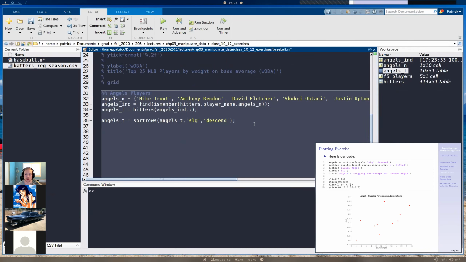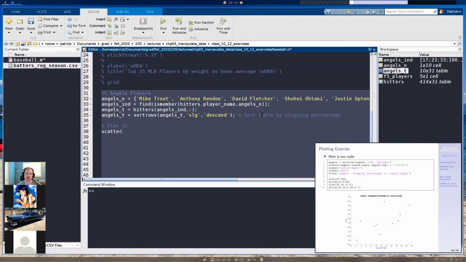Okay, so we have that sorted, and now we can already kind of make our plot here. I'm gonna put that up there. And we can add a comment if we want. Sort table by slugging percentage. Okay, so now we can make another comment here. Plot it. Okay, so we're going to make a scatter plot, like I said.